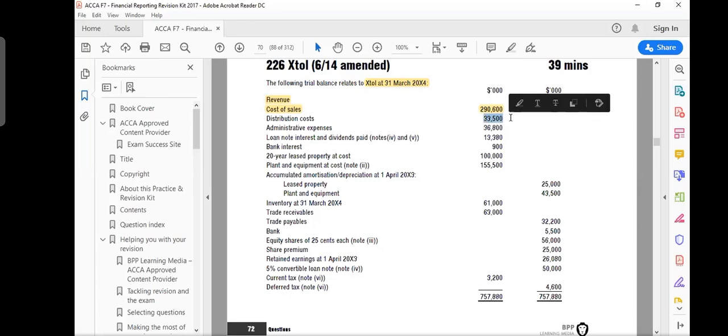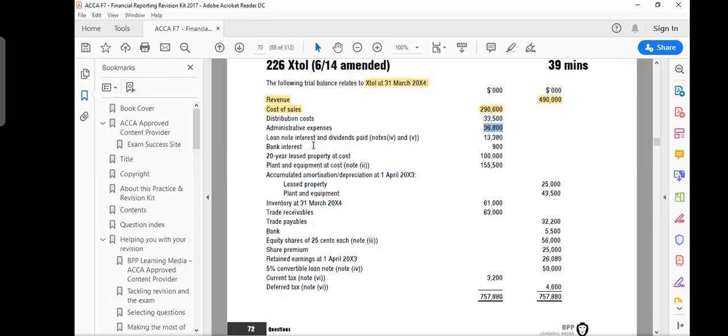I expect there is a very big possibility that in my income statement, I will write down distribution cost 33,500, admin expenses 36,800. Yes, if there is some note about that, I will check it at the bottom, but the big possibility is that there is no note. Here, if you pay attention, usually they give you notes on non-current assets, interest, long-term bonds, debentures, equity shares, premiums. These are the things where you need to do calculations.